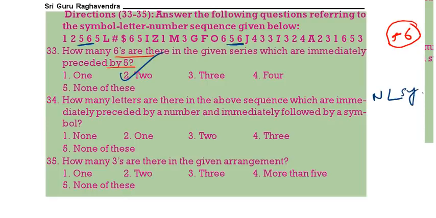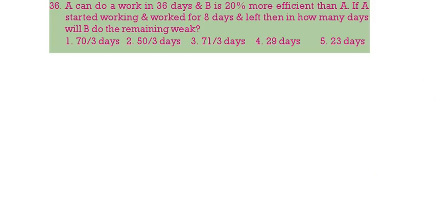How many letters are there which is preceded by number followed by symbol? So letter before number, letter after symbol. In how many cases? See, only one case. L is a letter preceded by 5 followed by hash. Only one. How many 3's are there in the above arrangement? See, 1, 2, 3, 4, 5, 6. More than 5.